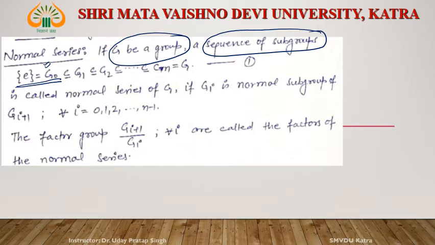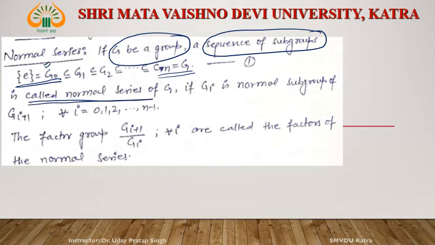G1 is a subgroup of G2, and so on. And Gn minus 1 is a subgroup of Gn, and Gn we call it G. Means E we call G0, and Gn we call G. Then this series is said to be a normal series